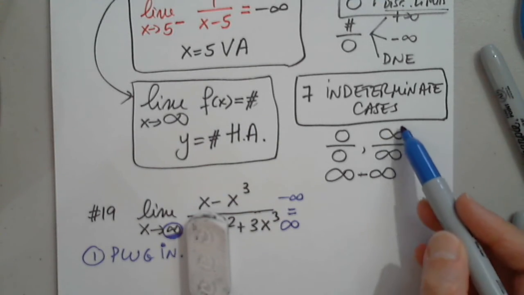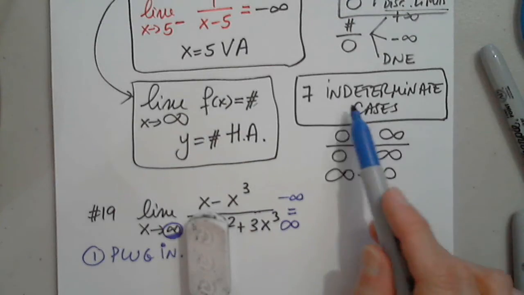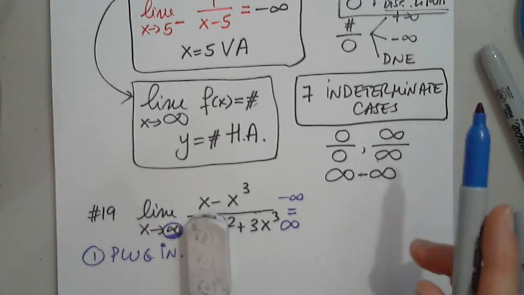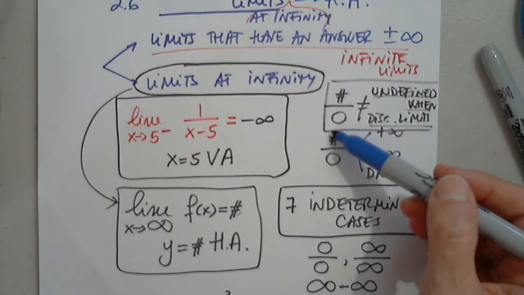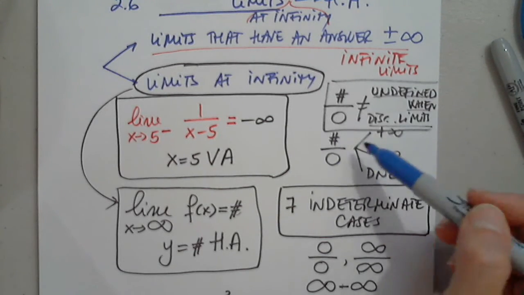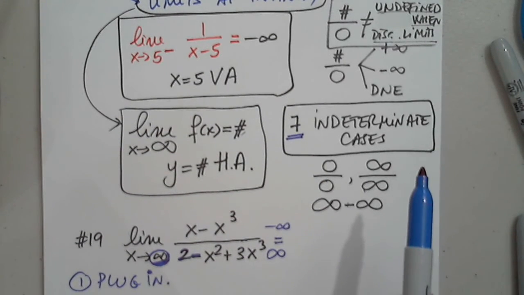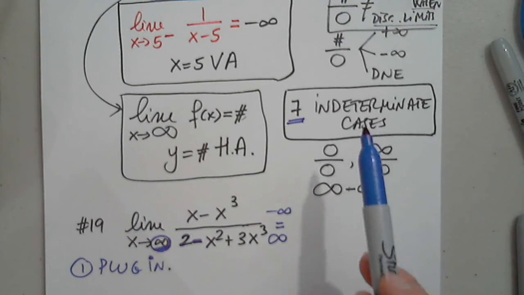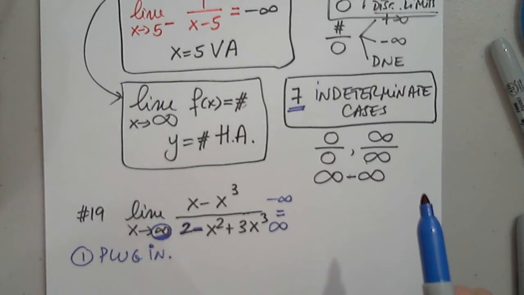So definitely this is an indeterminate case, infinity over infinity. There is hope. For any indeterminate case, there is hope. This is the only one that does not have any hope: a number over 0. No hope whatsoever. But for all the 7 indeterminate cases, I'm not saying that the limits will exist. I'm only saying there is potential. They may.